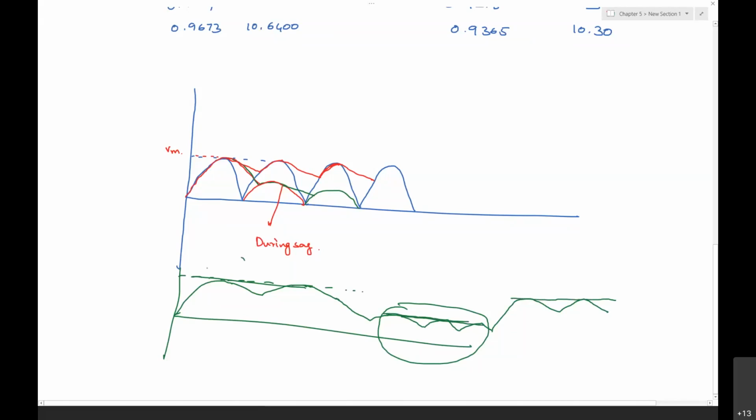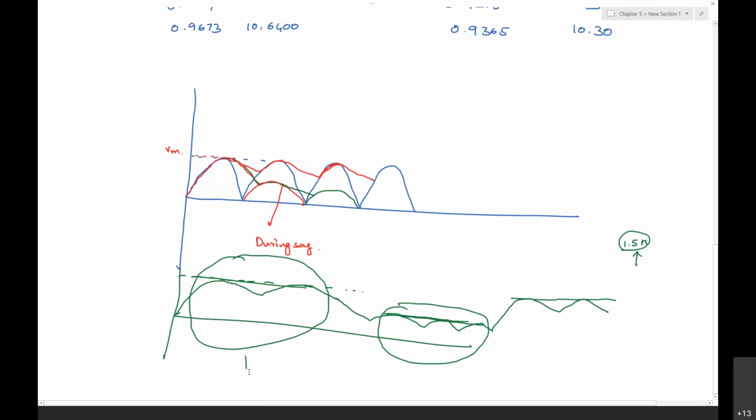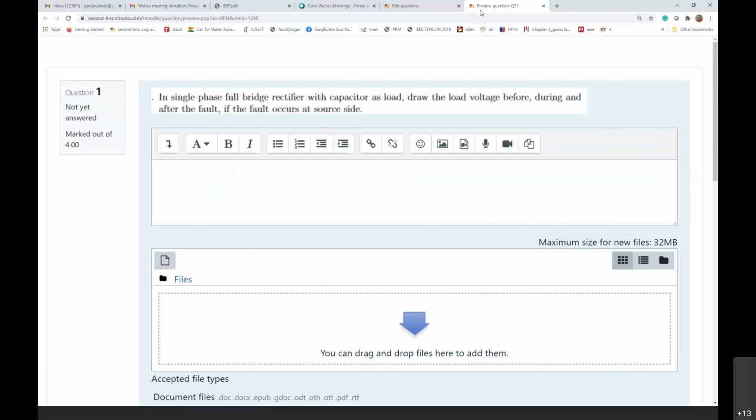If you have written up to this, some of them have written up to this, they might have been given 1 mark. Some of the students tried to attempt the answer in a different approach also. For them, I think I gave around 1.5 marks, as I remember. 1.5 marks were given, though the expected waveform was not written, but they attempted it. Most of the people have got only 1 mark. You can see that also.